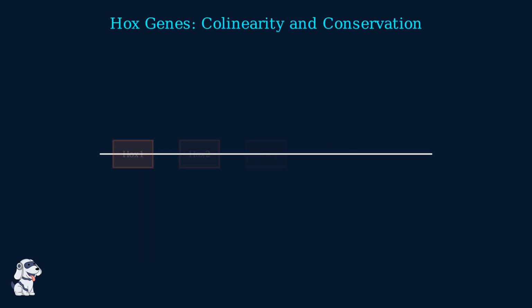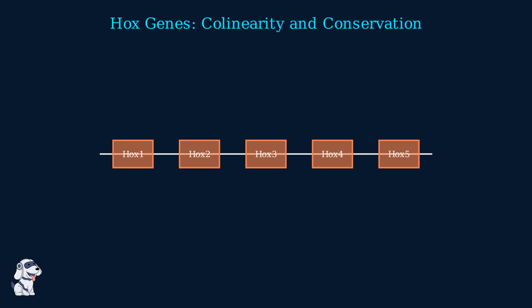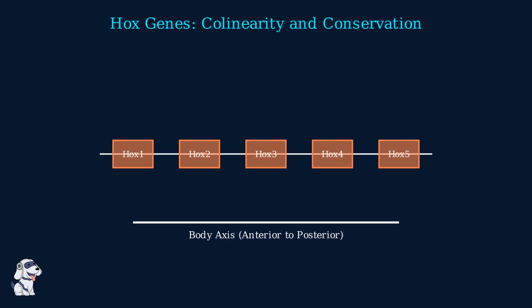Hox genes are architectural master switches. Their physical order on the chromosome, a phenomenon known as collinearity, mirrors their precise order of expression along the developing body axis. This spatial arrangement is strictly maintained. As the embryo matures, the sequence of gene activation translates directly into the structural identity of segments from the head down to the abdomen.